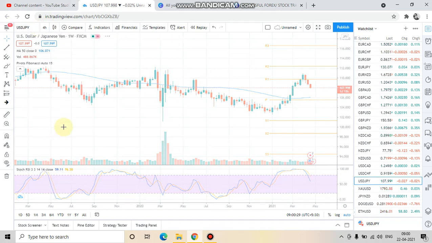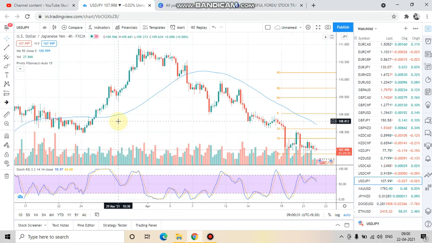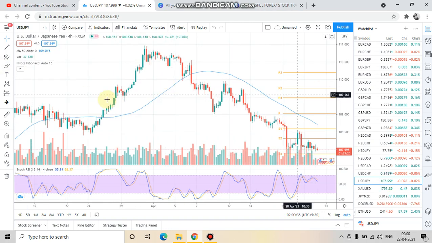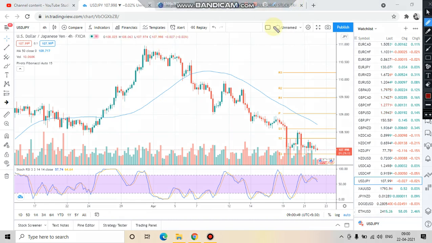Let's switch to the 4 hours time frame, the most beloved time frame, including mine. This is the overall chart, and as you can see right now, market is in downtrend. If you are looking for a short-term opportunity, then you should only be looking for selling opportunity, because overall the trend is up.